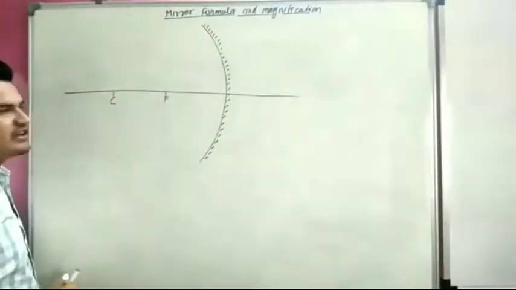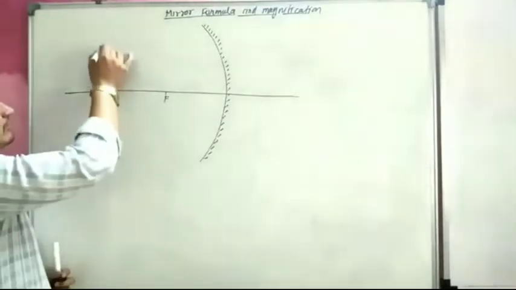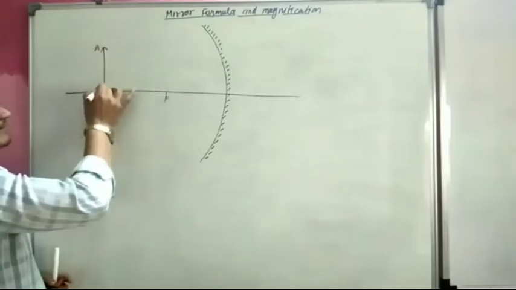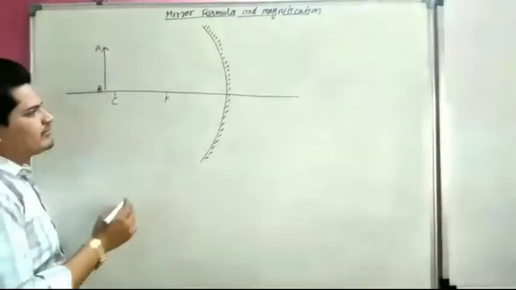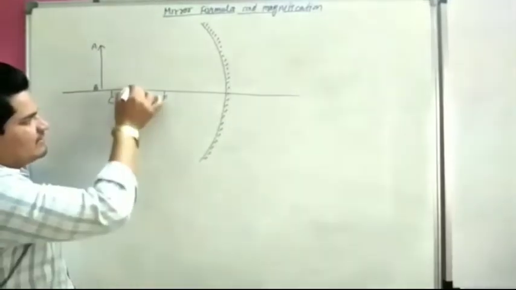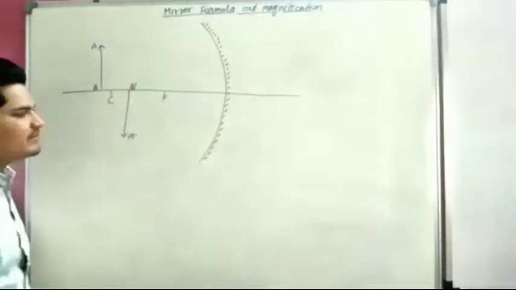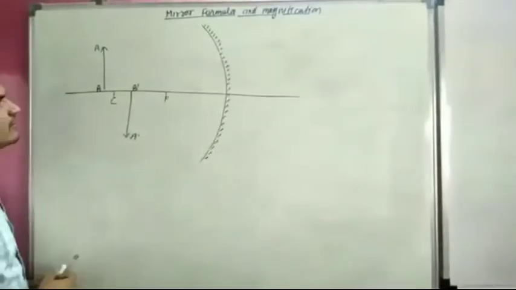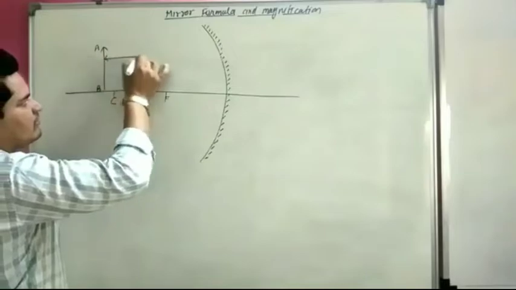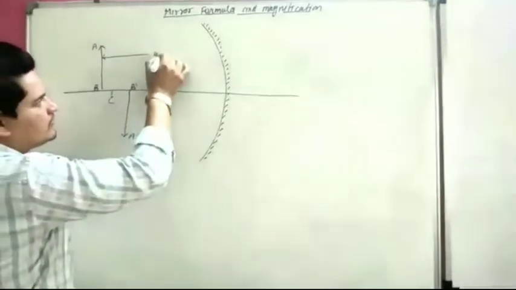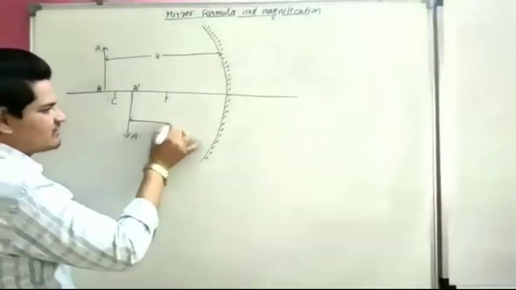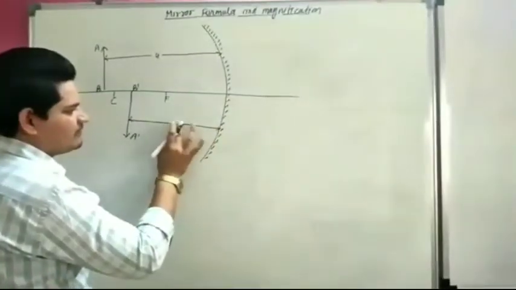If we put an object, this is our object AB. Its image forms like A dash B dash. This is image A dash B dash. Let us consider the distance of the object is u from the mirror and the distance of the image is v.